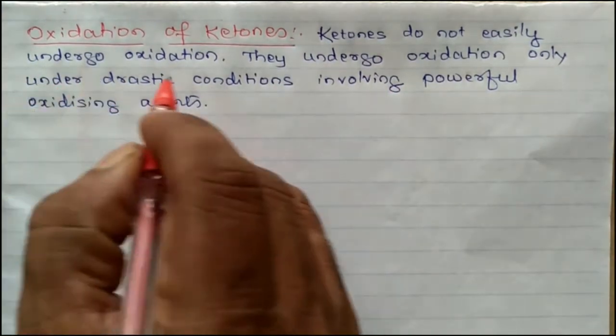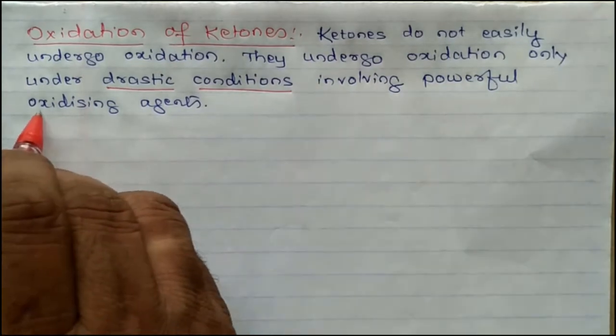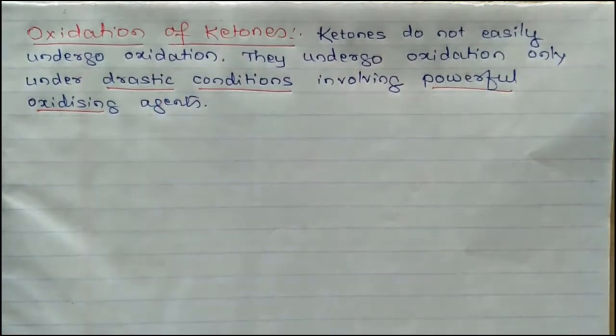Ketones undergo oxidation only under drastic conditions involving powerful oxidizing agents. Drastic conditions here means you have to use high temperature, high pressure, and even a catalyst.